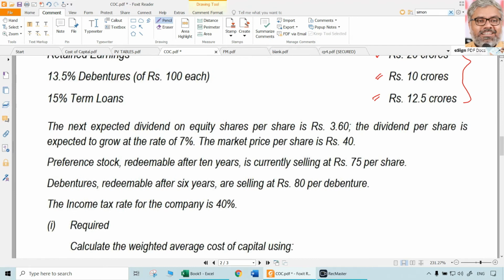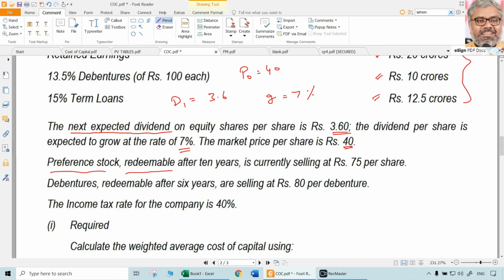Next expected dividend, which means D1. That has to be clearly read. D1 on the equity shares is going to be 3.6 rupees per share. That is given directly. Dividend per share is expected to grow at the rate of 7%, which means the growth rate is 7%. Market price per share is 40 rupees, which means P0 currently is 40 rupees. That is also given.